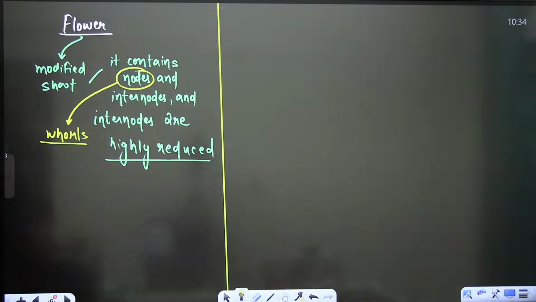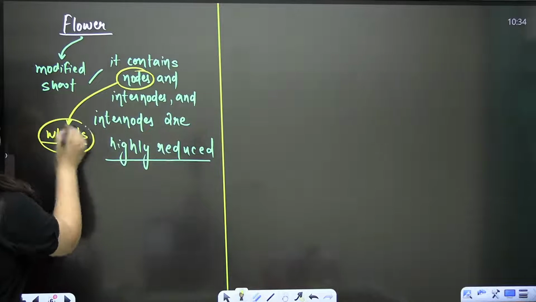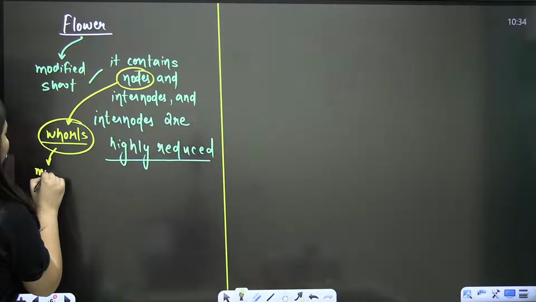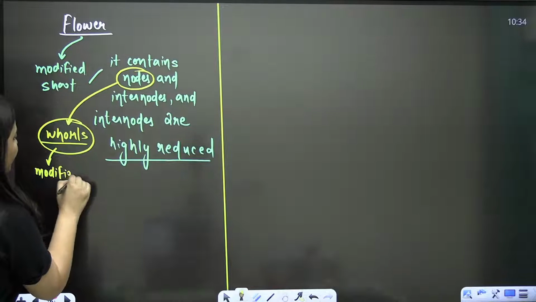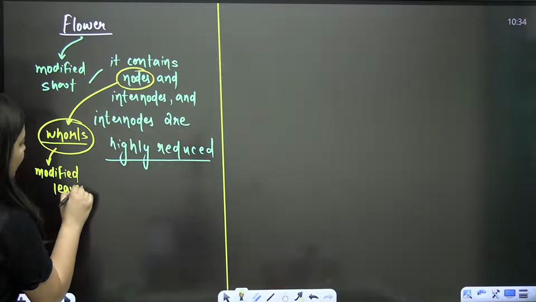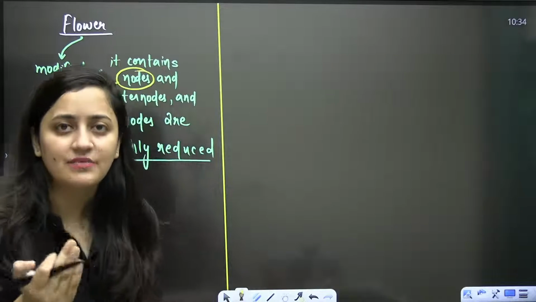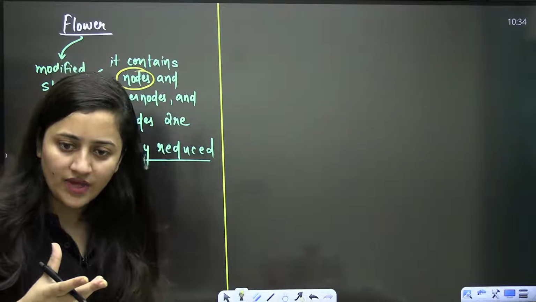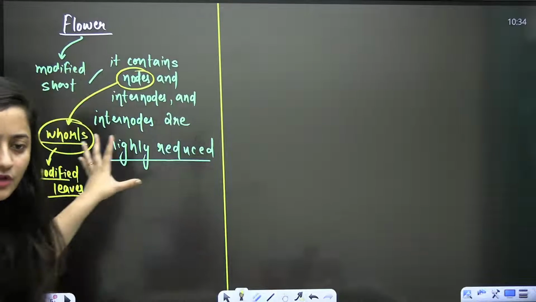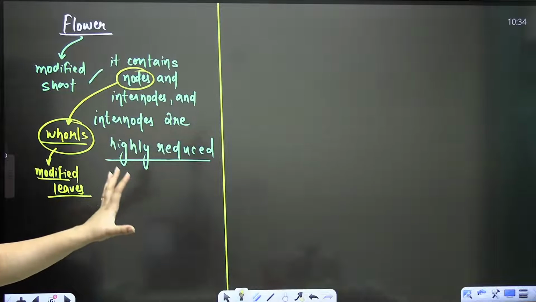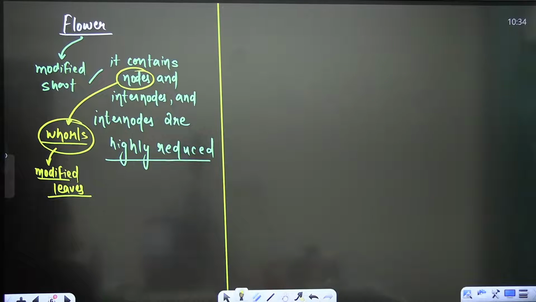Kind of nodes there. So actually, if I have to be more precise, these whorls are kind of modified leaves which are present on the thalamus. Clear? These are the modified leaves which are present on the thalamus, the flat or the dome-shaped structure also known as receptacle. So they are also the modified leaves or the modifications of the leaf.